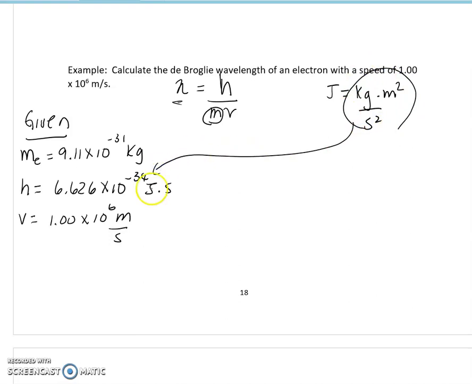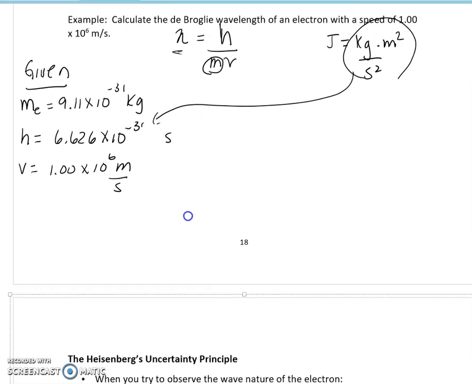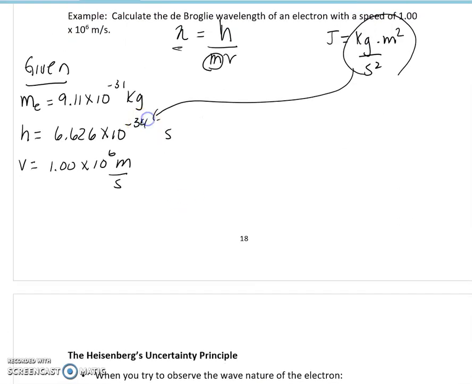If we plug this in, the seconds cancel, and we're going to get kilogram times meter squared all divided by a second. Hopefully I did that quickly, but hopefully you guys remember that from before. So there's the unit: kilogram meter squared per second for our h.